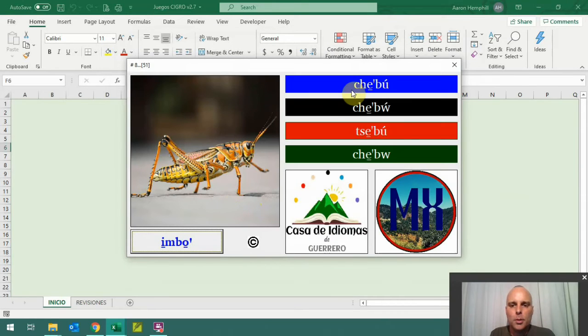Okay, what this does is one of these is a proper spelling, and the other it's randomly taken a letter and exchange it with a different letter. So we have tsebu and chebu. So we're going to go with this one.